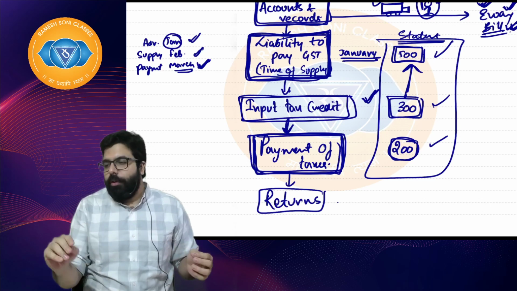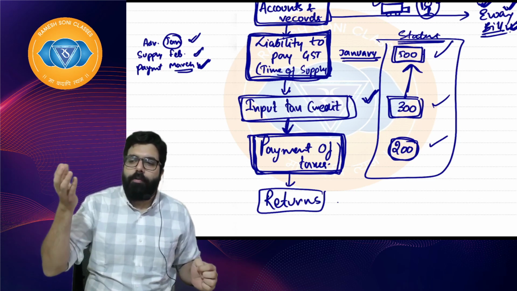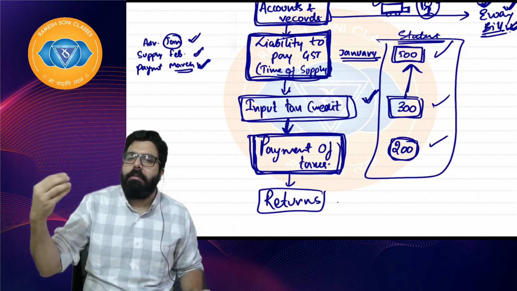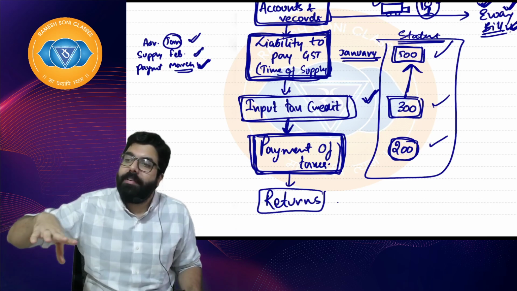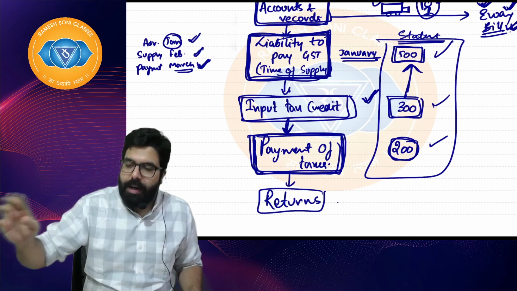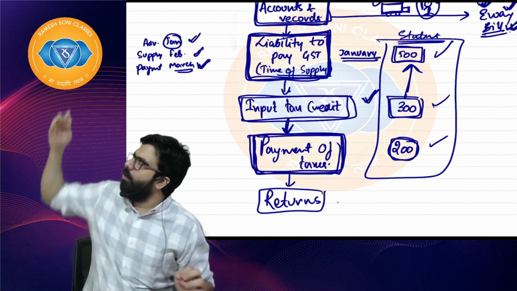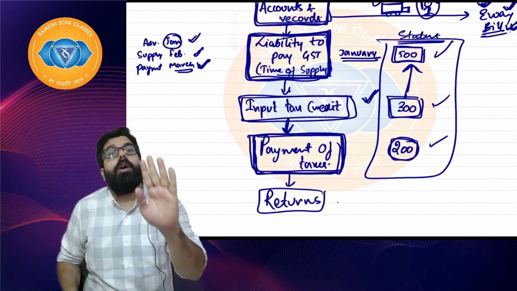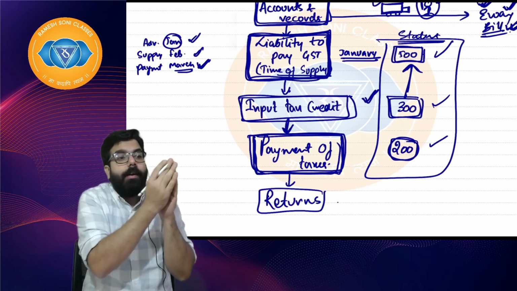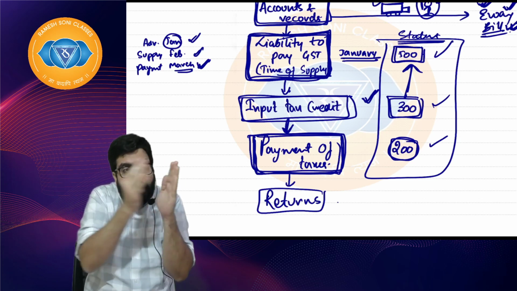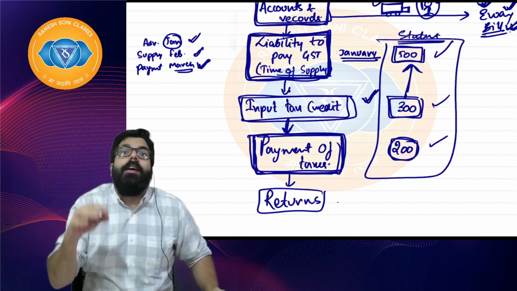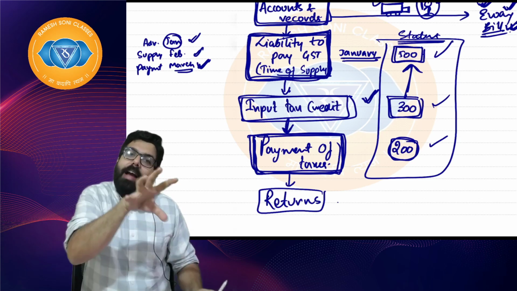Someone else who is not so educated might go ahead and write in his own language. Someone else might write, okay, 500 minus 300, 200, however you understand. So the government is saying, in order to make it generalized and get information in a proper manner, I will give you a format in which I want the information.